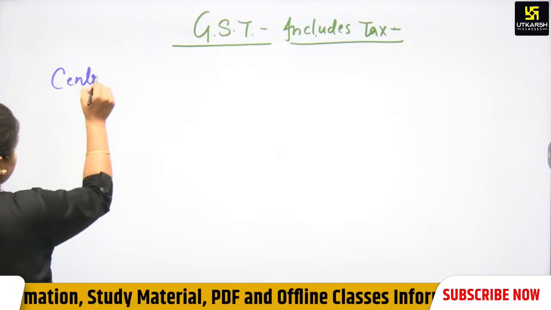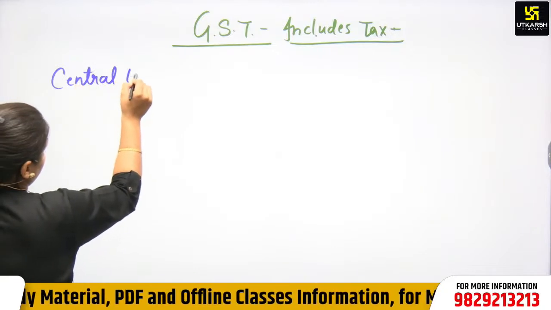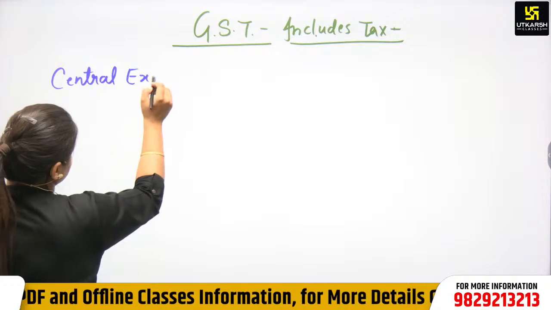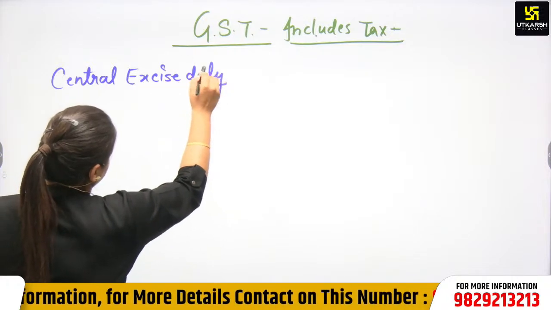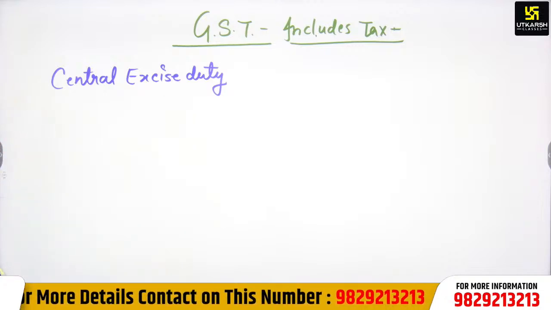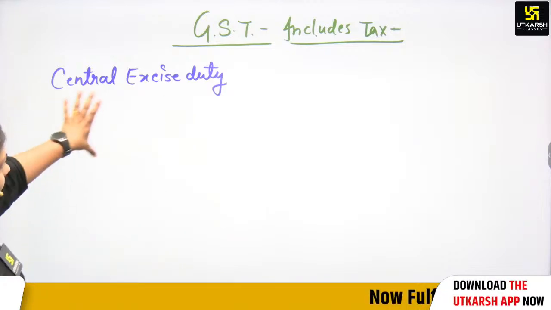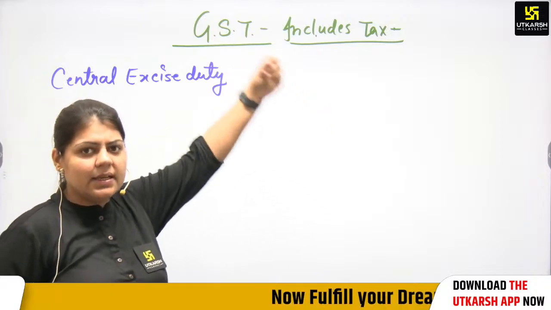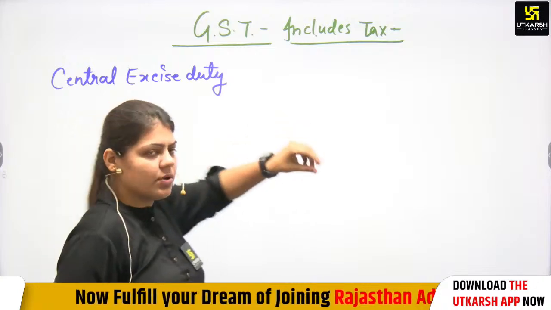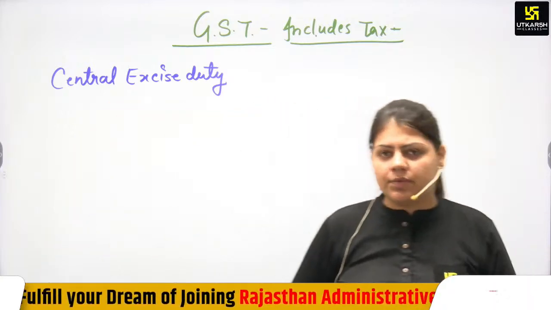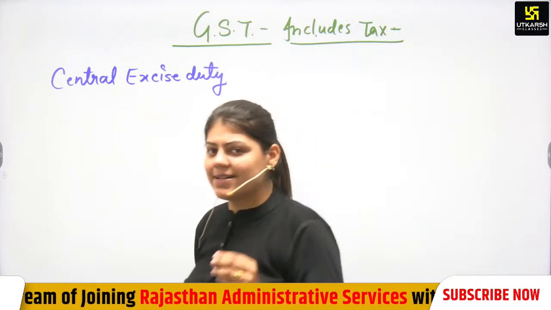There is a merger of central excise duty. So you have to remember that central excise duty is presently included in GST. What is central excise duty?